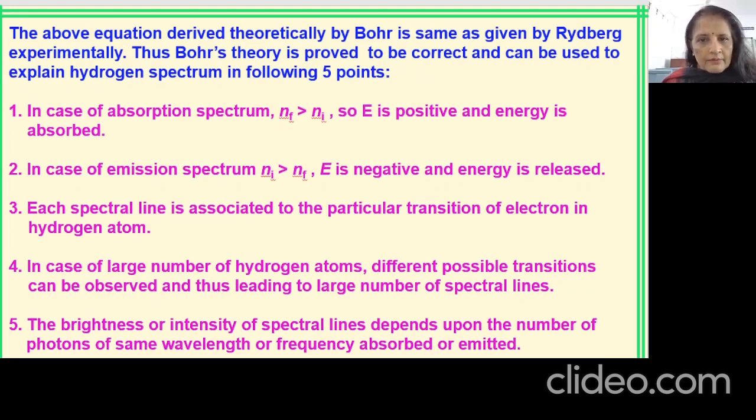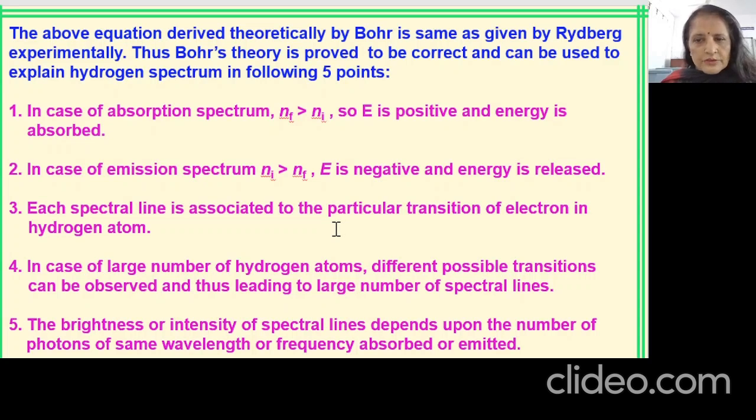So we have gone through all these points, and we can summarize it as: in case of absorption spectra, n_f will be greater than n_i. In case of emission, n_i will be greater than n_f, because in absorption delta E will be positive and in emission delta E will be negative, that is, energy will be given out.